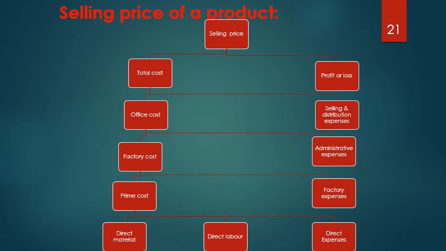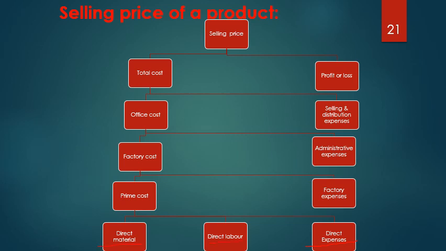After calculating all these above overheads, I finally arrive at the selling price. Let me start from the bottommost level. What do I have at the bottommost level? First, I have the direct expenses. Next, I have the direct labor.